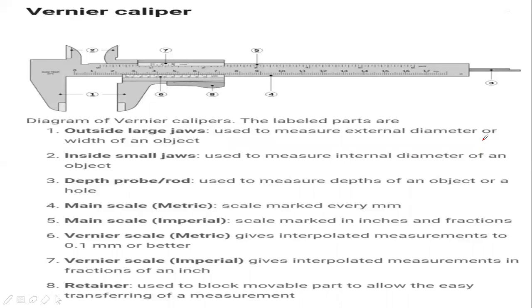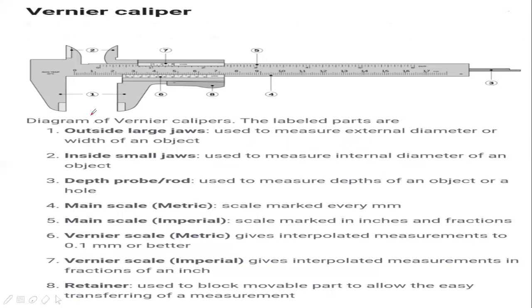Now you can see vernier caliper on the screen. This will be in your book. It is labeled 1, 2, 3, 4, 5. Number 1 is outside large jaws, external jaws. External jaws are used to measure external diameter or width of an object.